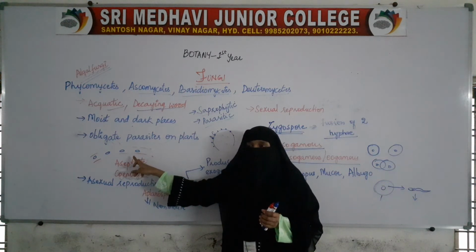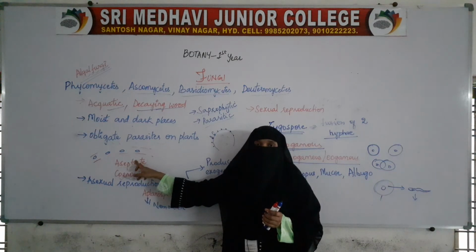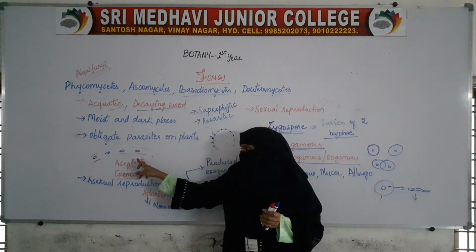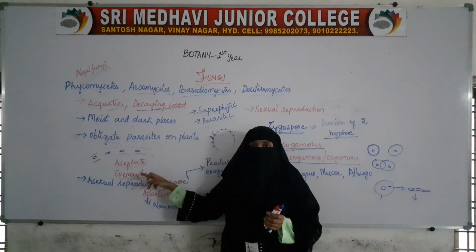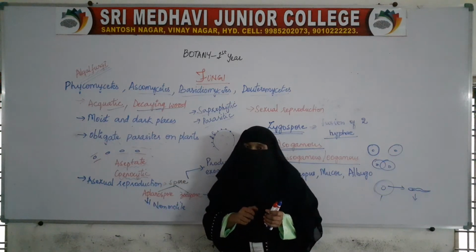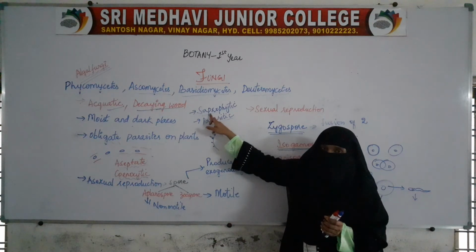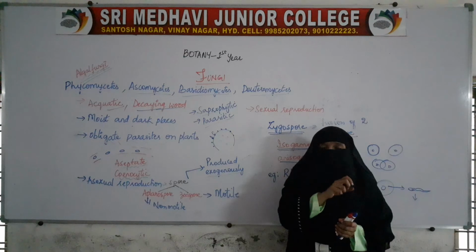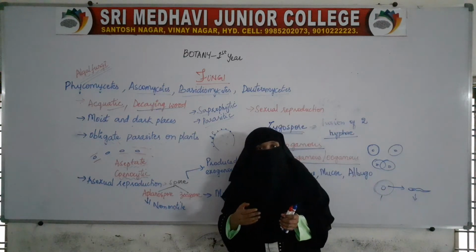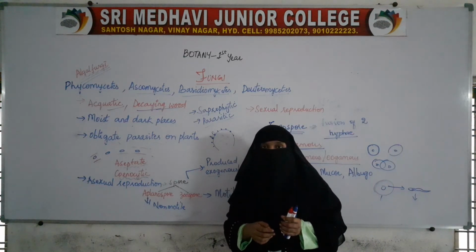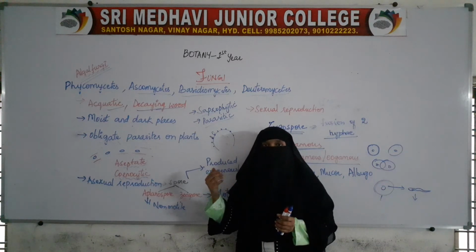This hypha is multinucleated because of the absence of walls. Regarding mode of nutrition, it can be saprophytic, that is, feeding on dead and decomposed matter, and it can be parasitic, that is, living inside the body of the host cell and causing disease to them.